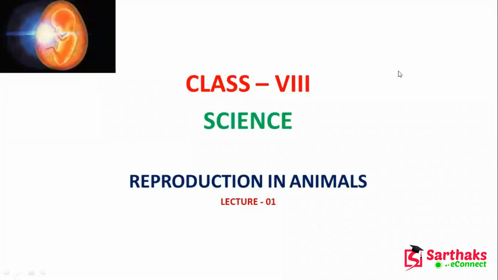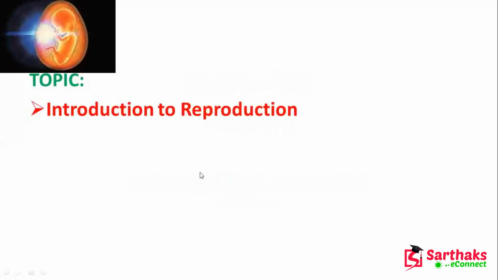Hello students, today we'll study reproduction in animals. This is a very interesting chapter. Whenever you have one flower and one plant, another plant, how it can be reproduced, that we will study here. And also for the animals, how do they reproduce? That means the offspring that will be reproduced, that we will study here. In this lecture I will describe the introduction to reproduction.